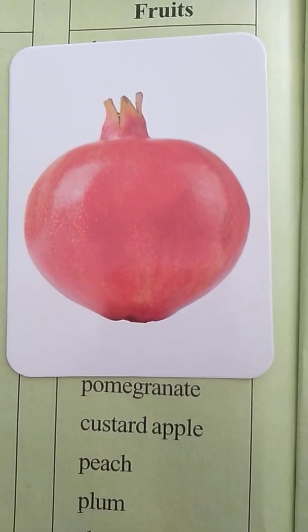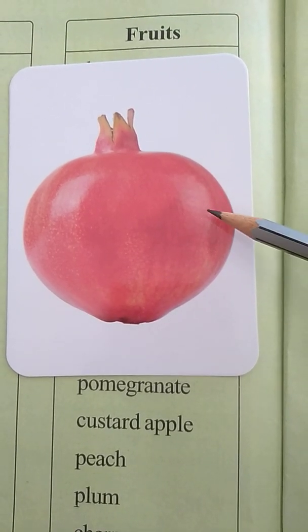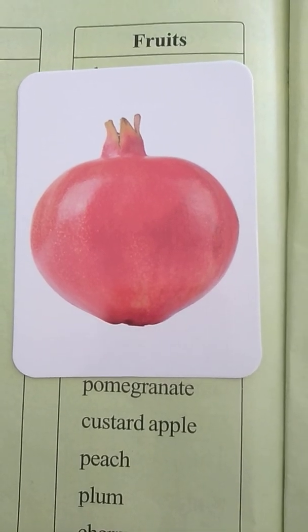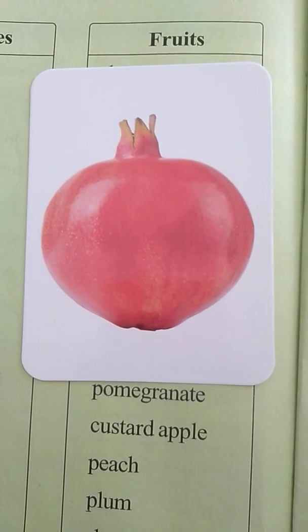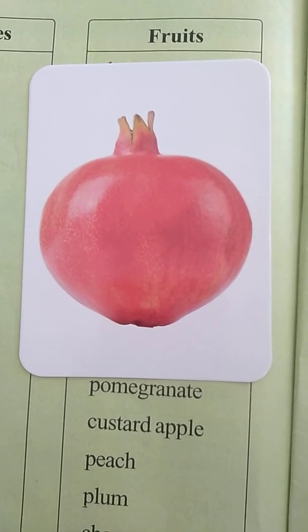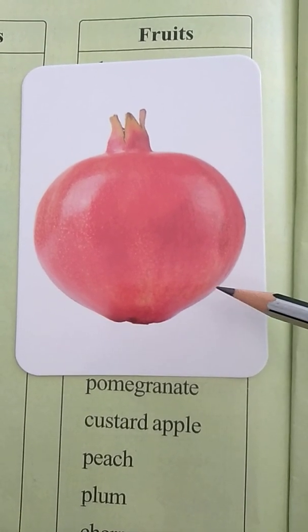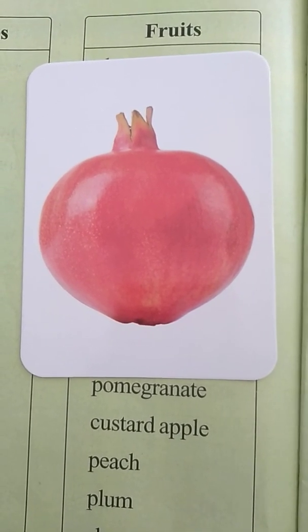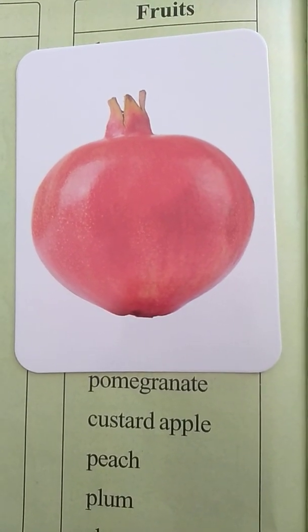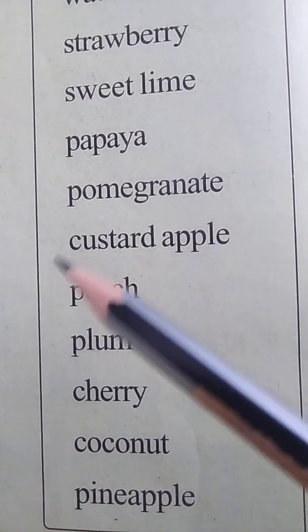Okay. So this fruit is called the pomegranate. If we cut it, we'll get the red color seeds in it. Not seeds, grains in it. So those grains we have to eat, and it increases the blood level in our body, and it is very good for our health. So we have to eat pomegranate also. Okay. And next we are going to see the next picture of the fruit. Okay, so the next fruit is given here.